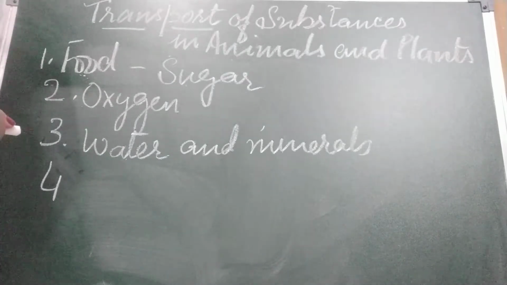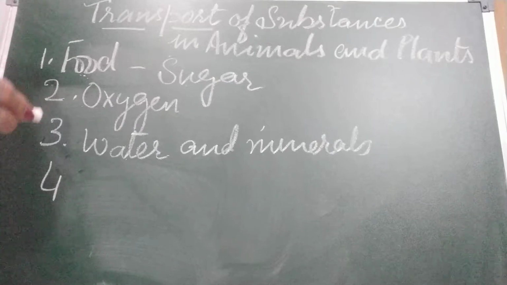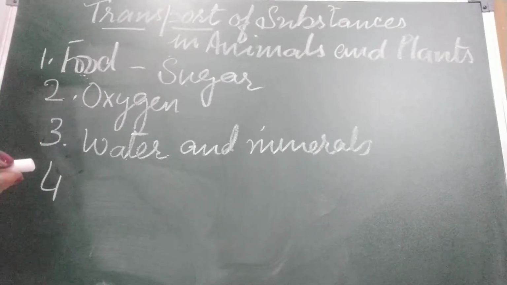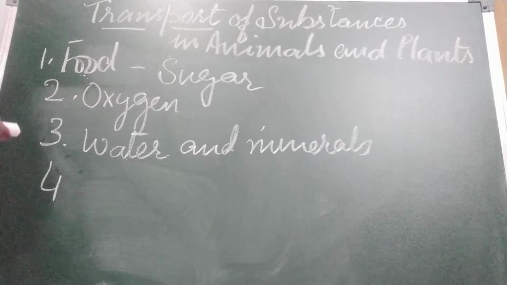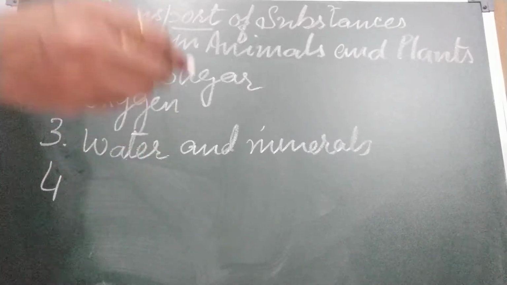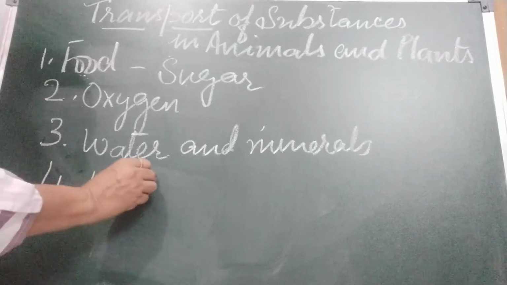They are waste products, and during various reactions in the body, many waste products are produced, like uric acid that passes out in the form of urine. In this chapter we will also discuss the urinary system, that is also included in the transport system, because that allows the waste products to move out from our body.